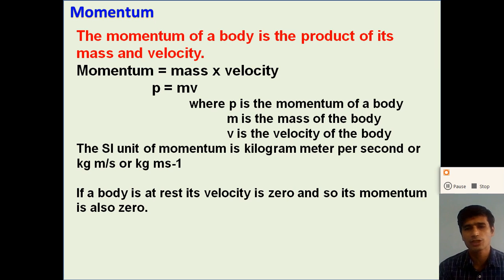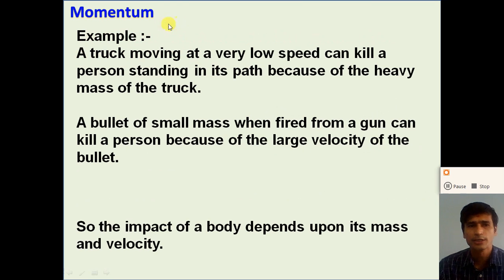If the body changes its state from rest to motion, its momentum will change, right? So momentum is more important compared to velocity. How? Let us see. For example, a truck moving at a very low speed can kill a person standing in its path because of the heavy mass of the truck, right? If we consider the truck moving at very low speed and a person standing in its path, it will kill the person. Why? Because of the heavy mass.